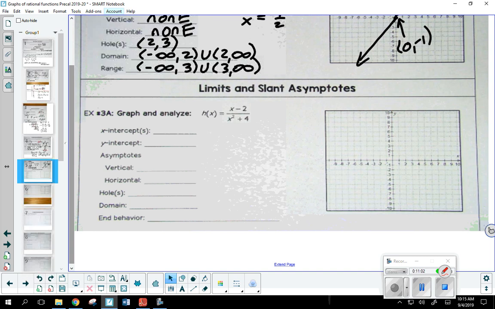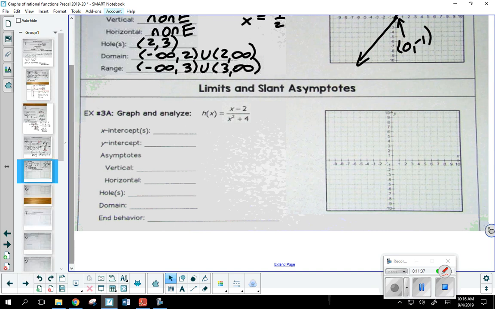Okay. 3a. Graph and analyze x minus 2 over x squared plus 4. So this one is just giving me the original function. Okay. So my first step, is there any part of this that I can factor? Oh, now be careful. Can I factor the bottom? Why not? There you go. Now, we can factor a difference of two squares. X squared minus 4 would become the conjugates. But x squared plus 4, we don't have a strategy for the sum of squares. This one actually turns out to be prime.